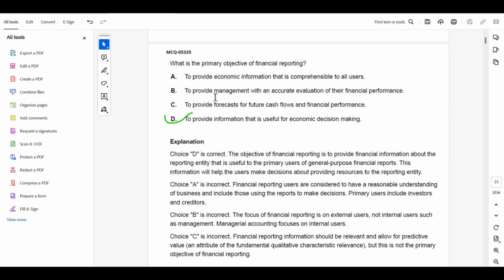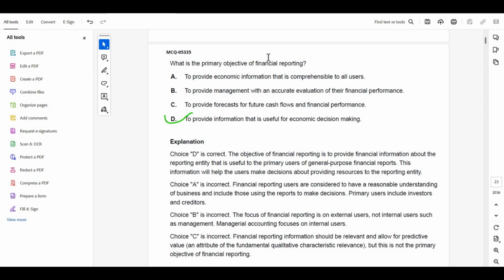Number B, to provide management. Management does not require financial reports, because management will manipulate the financial reports. Number C, to provide forecast for future cash flows. No, forecasting is not done in financial reporting.